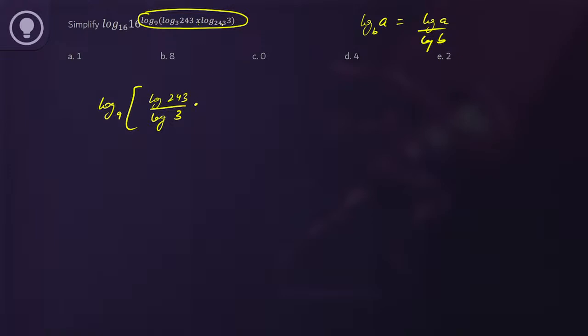Similarly, this is multiply log 3 upon log 243. Okay, log 243 gets cancelled, log 3 will get cancelled. So in the power you will have log of 1 to the base 9, which will be equal to 0. Okay, so the power of 16 will be equal to 0.